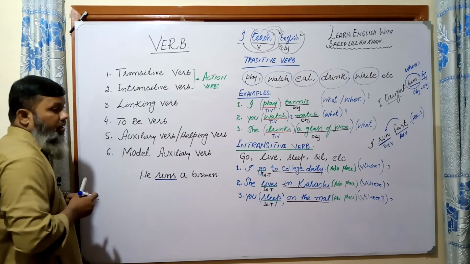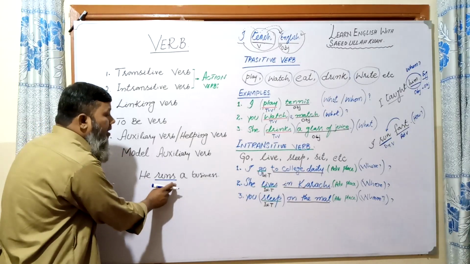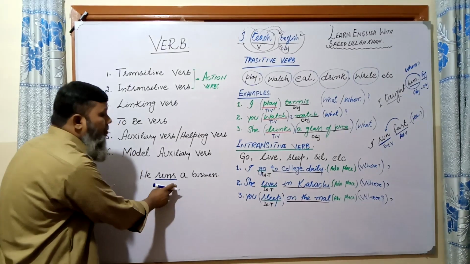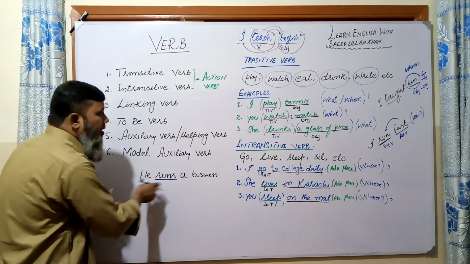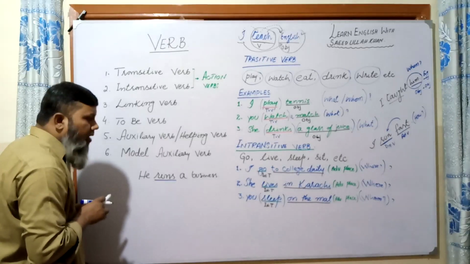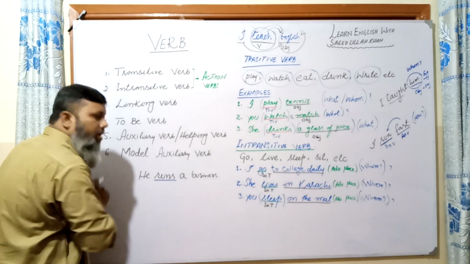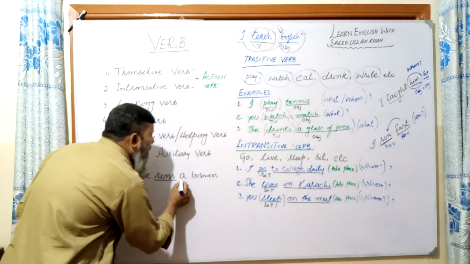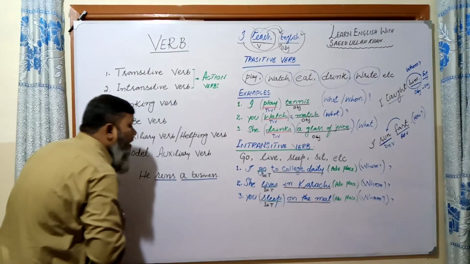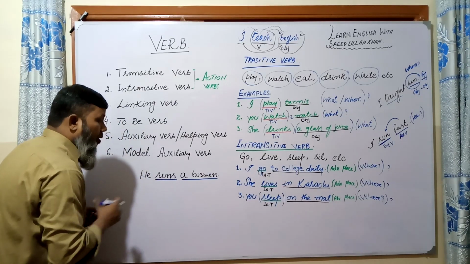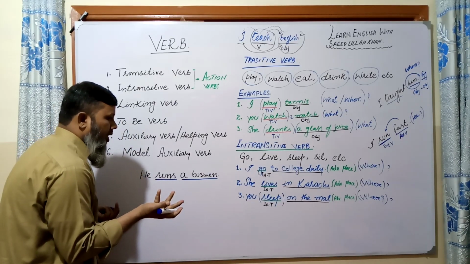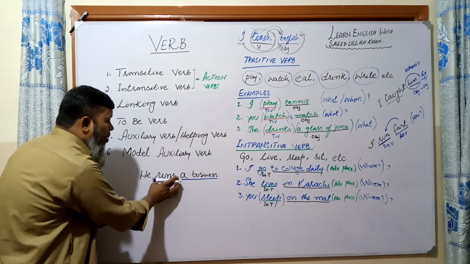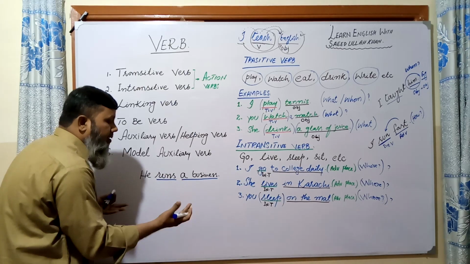Here you can say, sir, run is also an action verb, but here run is a transitive verb. Yes, of course. Why? Because we can ask the question what he runs, not the question where he runs.